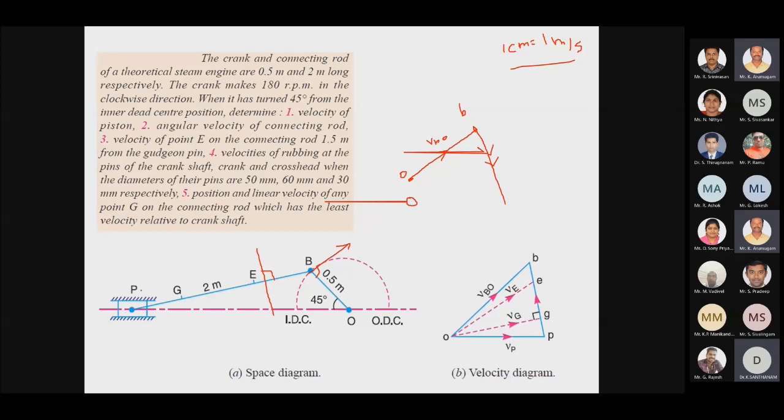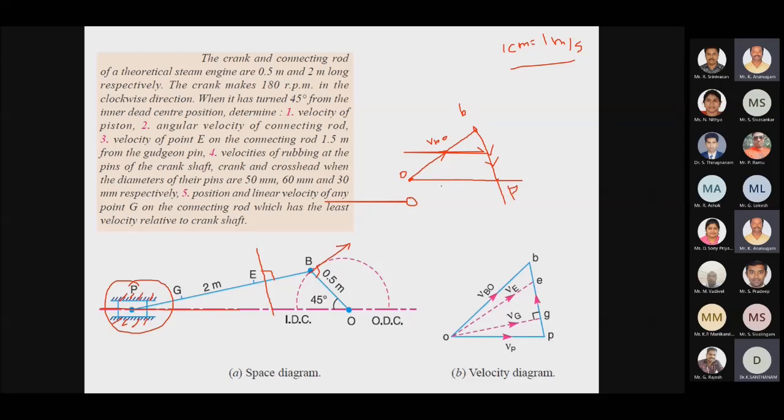Then we have a slider sliding along the horizontal axis. This slider is fixed at a point with velocity 0, so I draw a horizontal line from the fixed point O. This point will be my P.